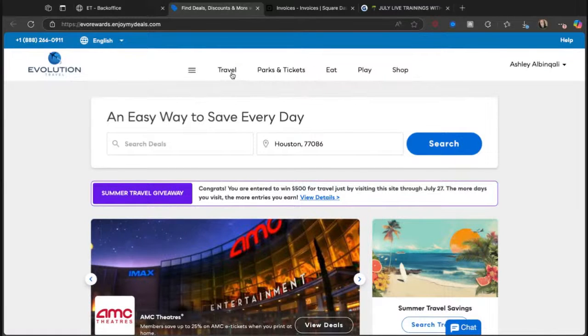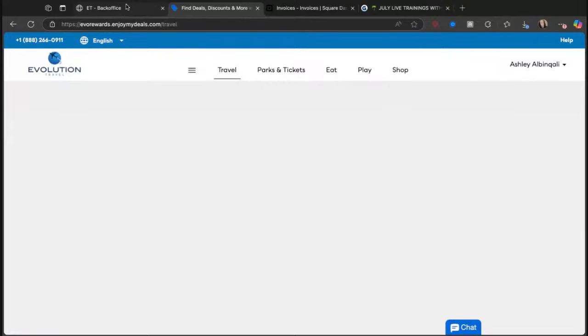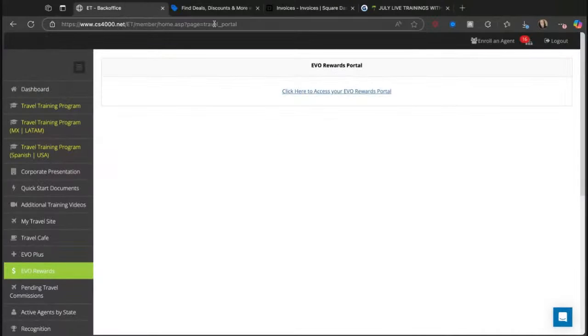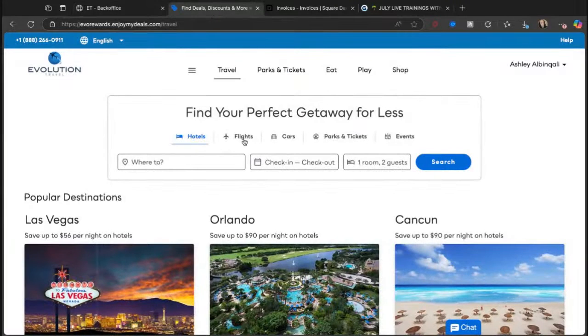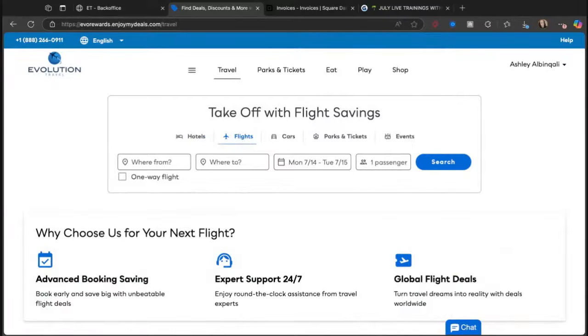So travel inside Evo Rewards. It's in your back office if you need it. But in Evo Rewards, we're going to do flights. Now, we're going to come in here. You guys should know Evo Rewards does not have any commission tacked into it whatsoever. So hotel, car, whatever. But you want to use Evo Plus for the hotel resort side, not Evo Rewards, unless you're booking it for yourself.